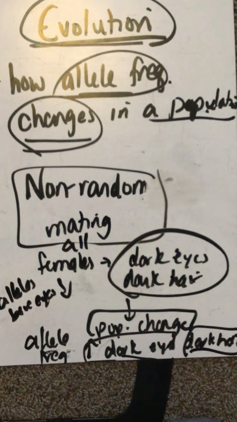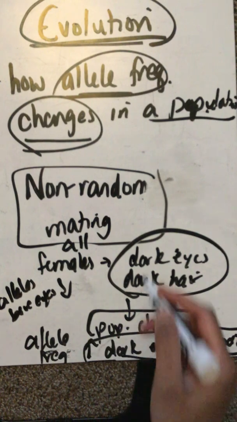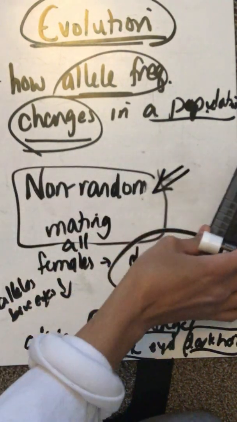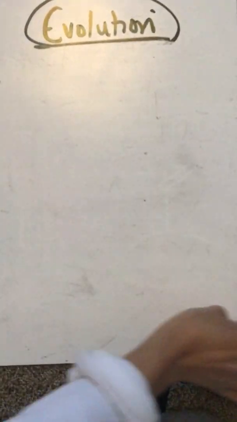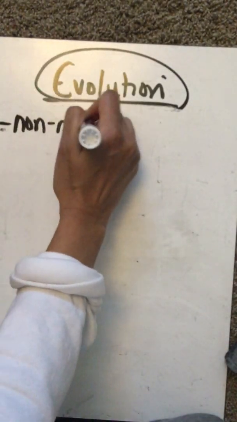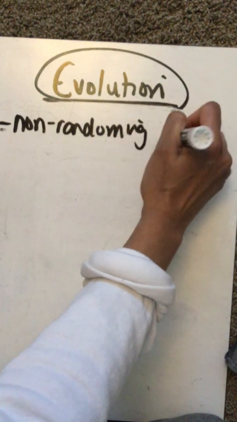So when we discuss evolution, you have to know what non-random mating is. That's different than random mating, which I talked about last time, which applies to Hardy-Weinberg, where you don't choose the trait, you just mate with whomever, whenever. So evolution occurs when there is non-random mating.